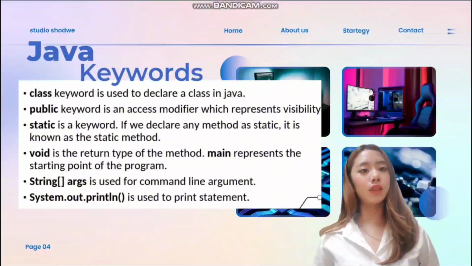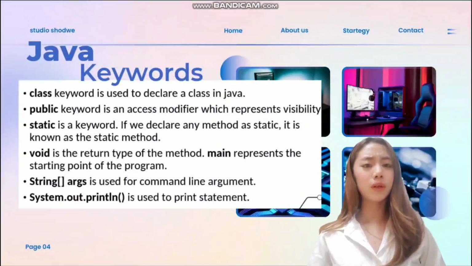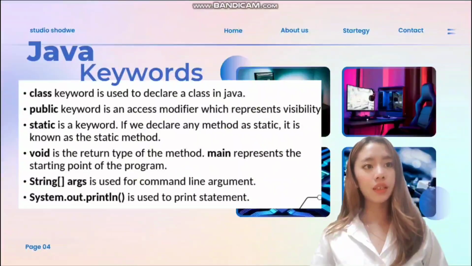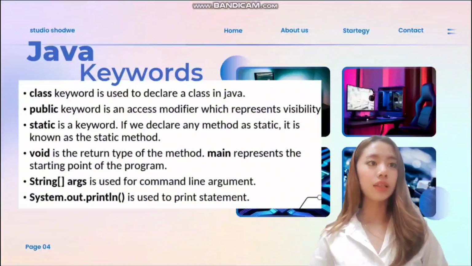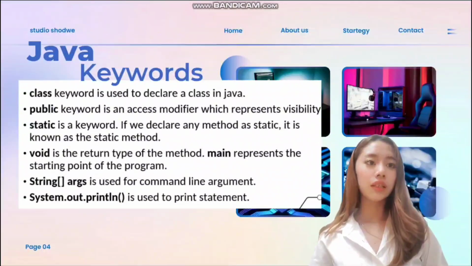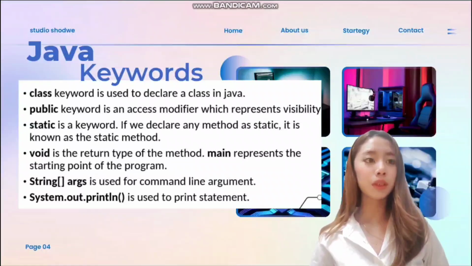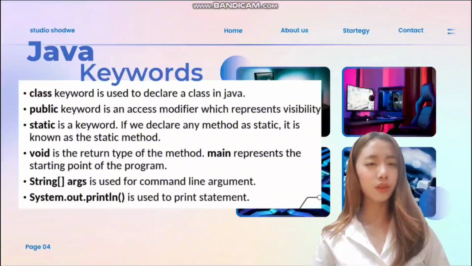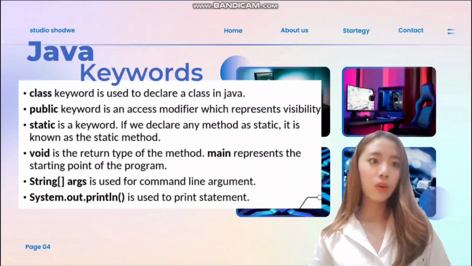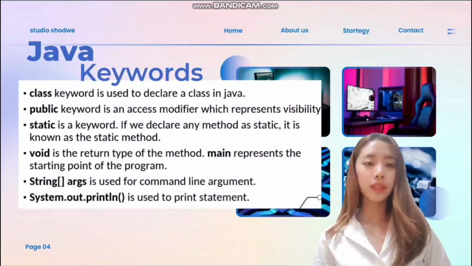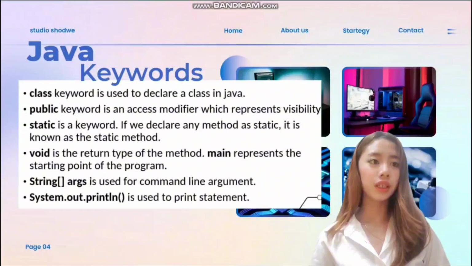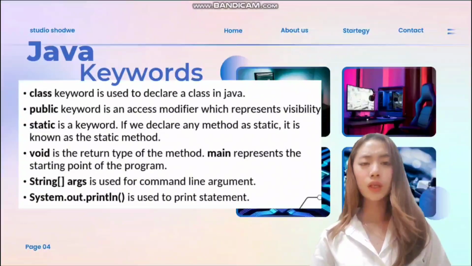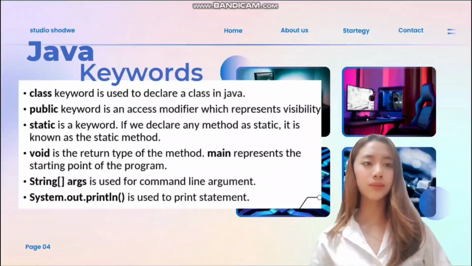So let's move on to Java keywords. Now let's talk about the Java keywords. In English, we have special reserved words like "because" or "however", and that can't be changed. And in Java, it's the same. Keywords are special words reserved by the language itself, and you cannot use them as names for variables or classes. For example, words like class, public, static, and void are keywords, and they have a fixed meaning to Java, so we can't use them for anything else.